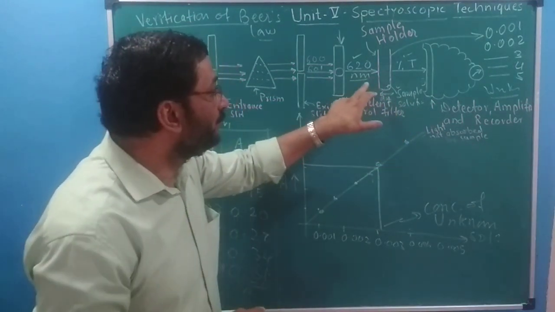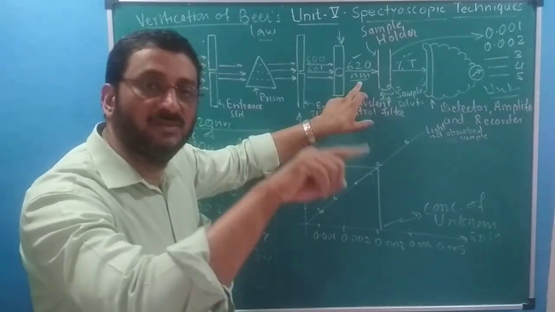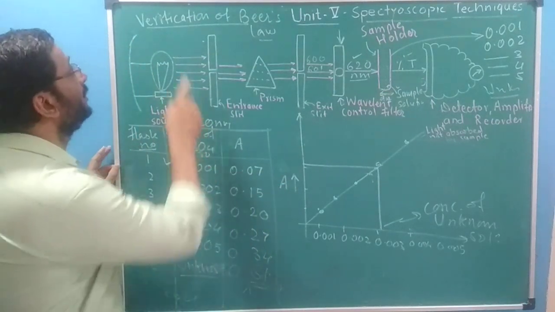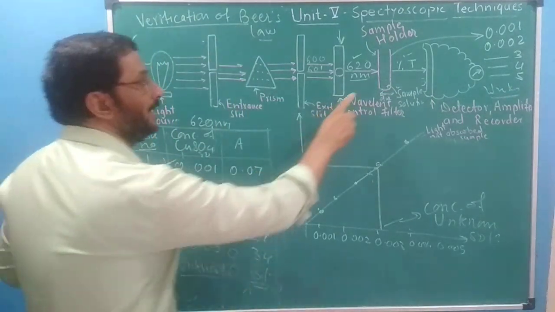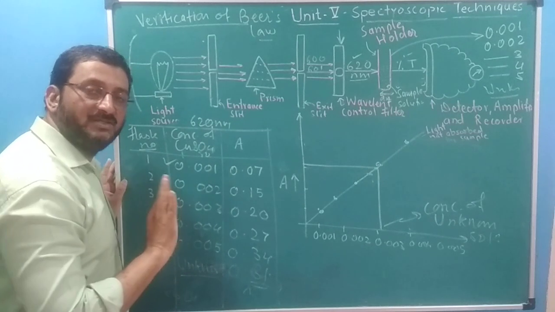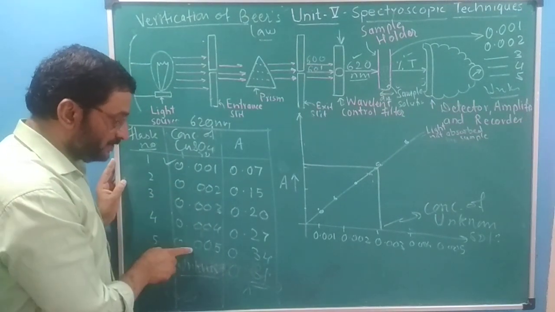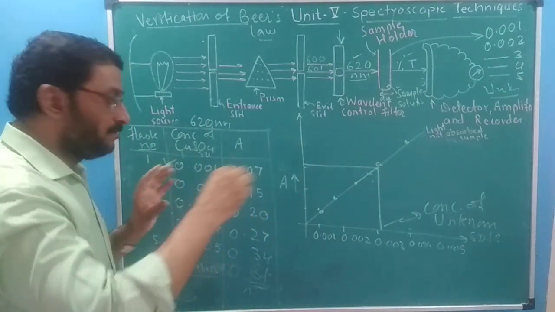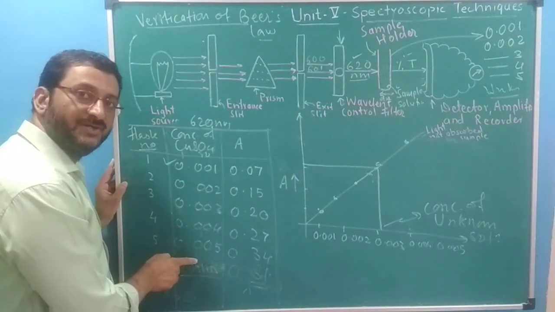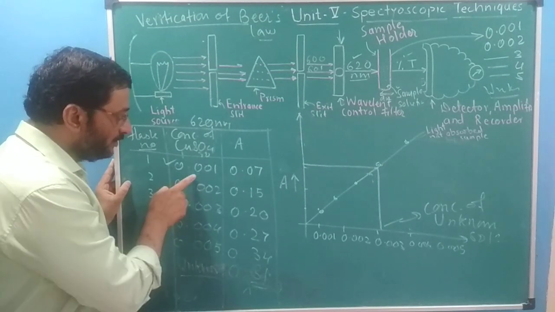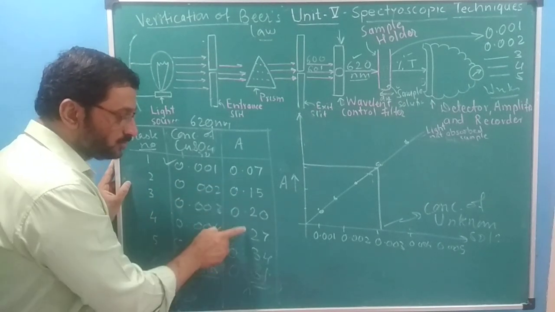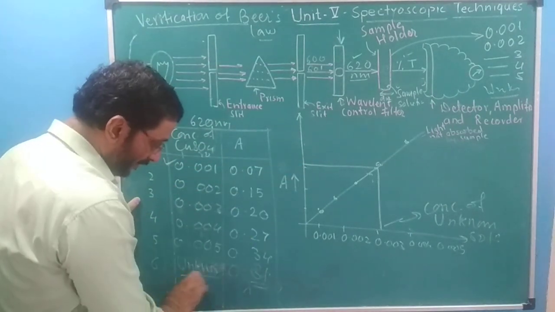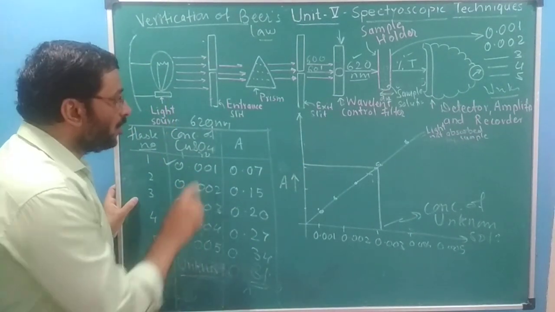In the first part, in selecting lambda max, we are not changing the solution. The solution remains one. We will change the wavelength, passing the wavelengths one by one on the solution of one concentration. In the second part, that is verification of Beer's law, the wavelength lambda max we are not changing. We are changing the solutions. The same number of photons are allowed to interact with the sample, but the sample is of different concentration. And we know that when you increase the concentration, absorbance goes on increasing.